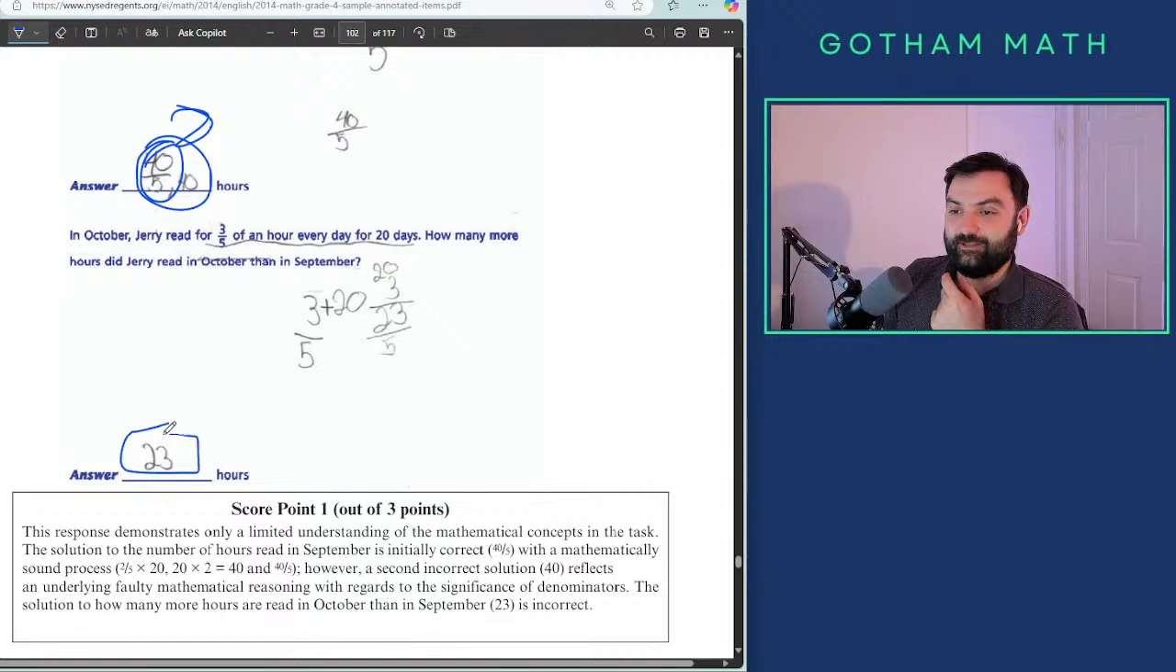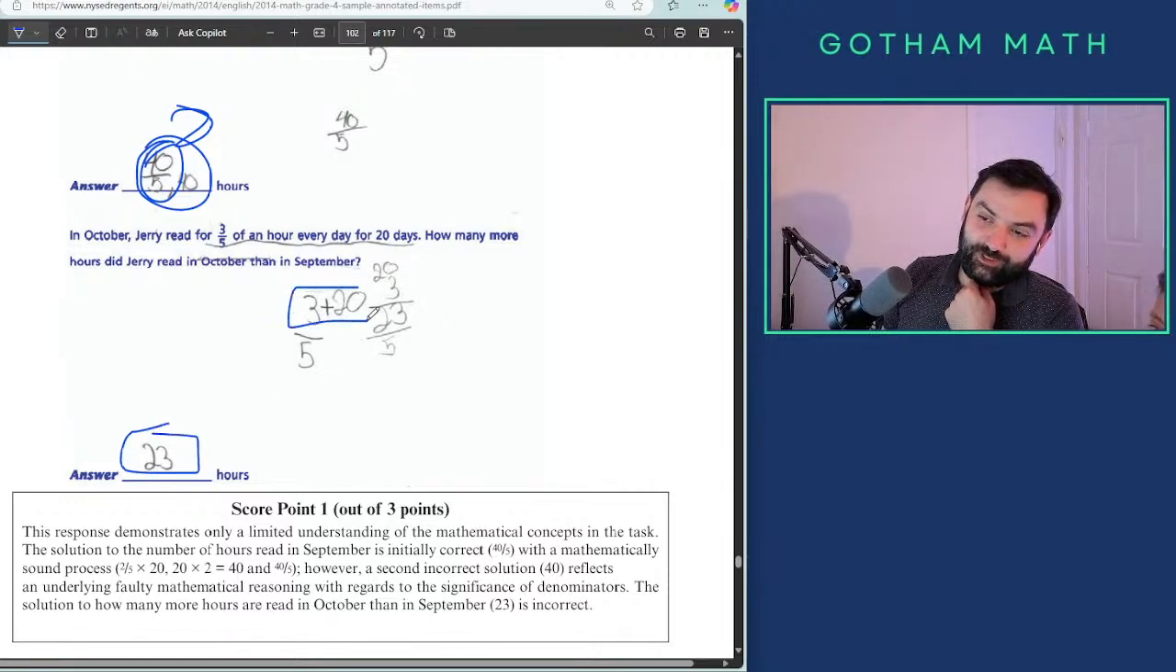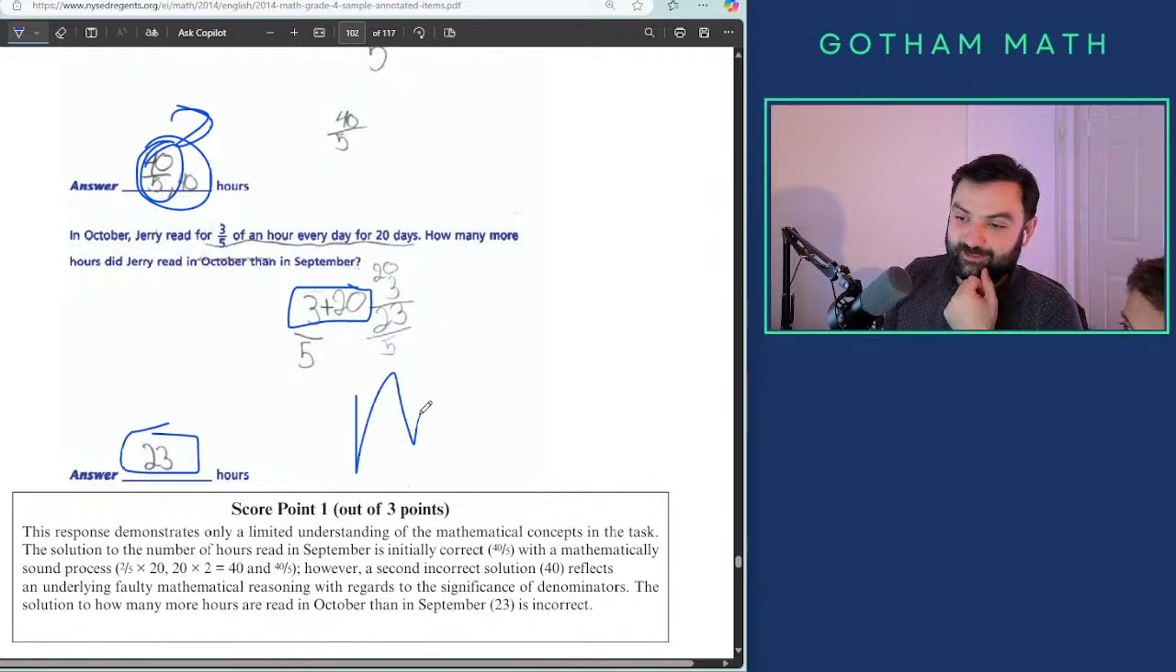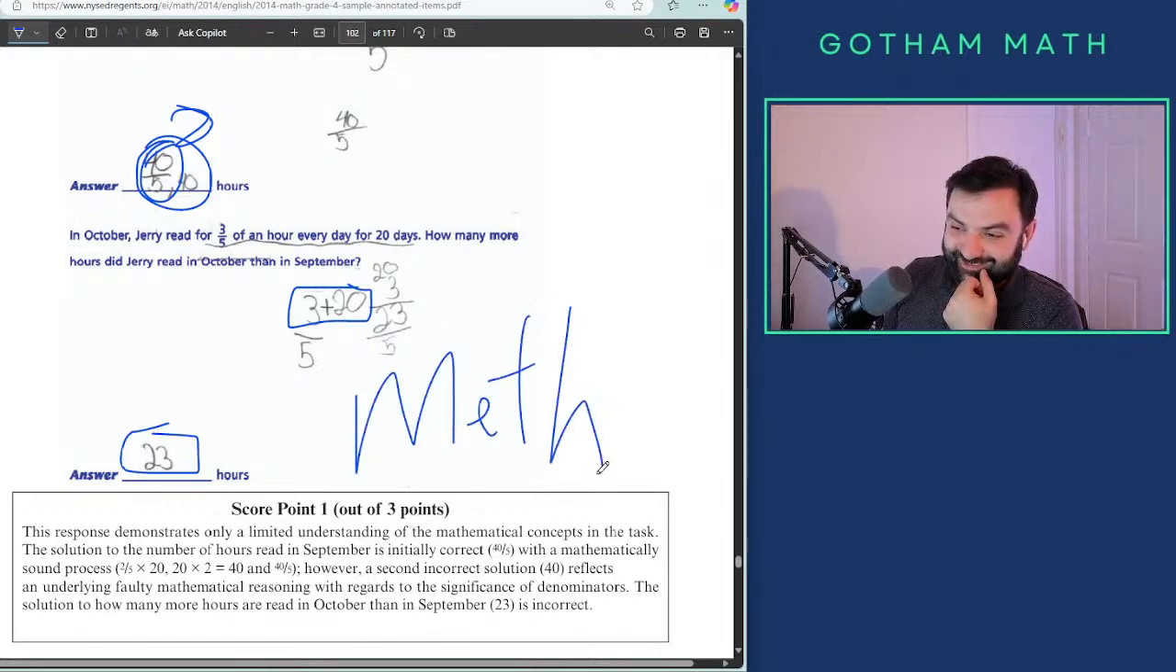23? Really? Like 3/5 plus 20. 23. Wow. That's like math. You know, it's not math, it's meth. What's math? It's not math, it's meth. What's math?